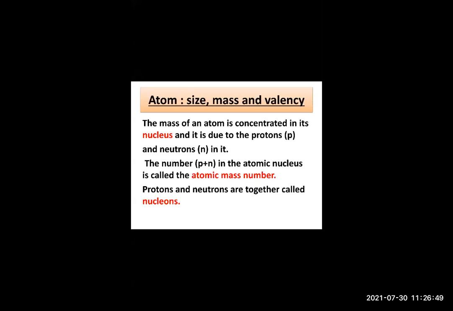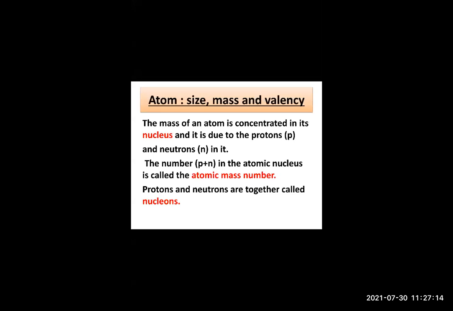Protons and neutrons. Protons we can label as P, neutrons as N. When you add P plus N, that means protons plus neutrons. In the nucleus, there are protons and neutrons. So when you add them, what are you getting? No, not atomic number. You are getting atomic mass number.